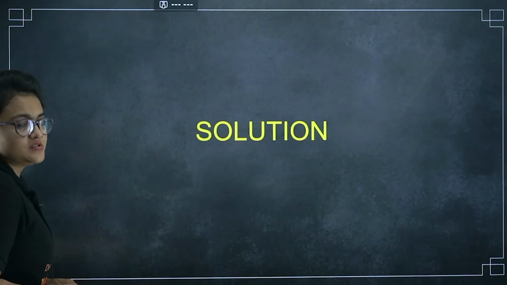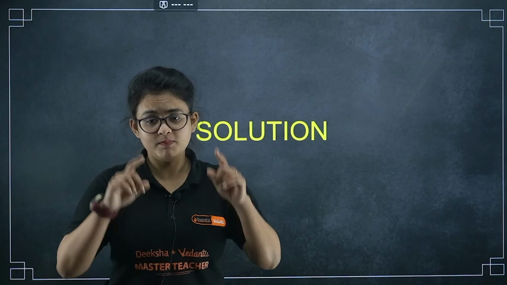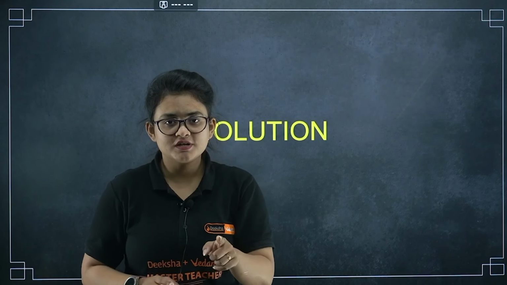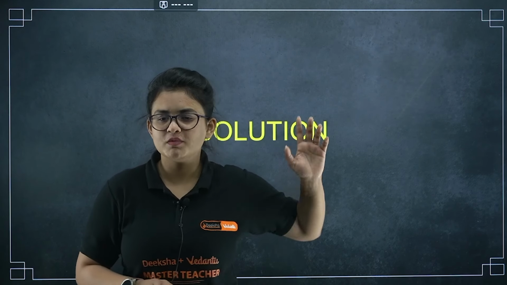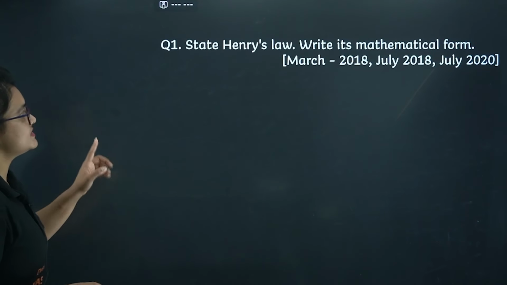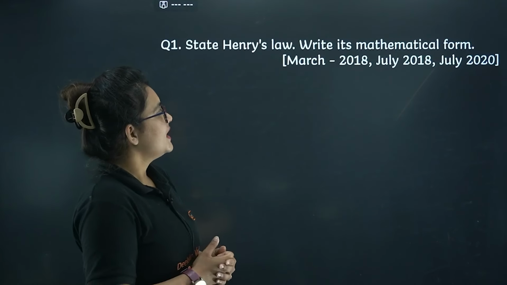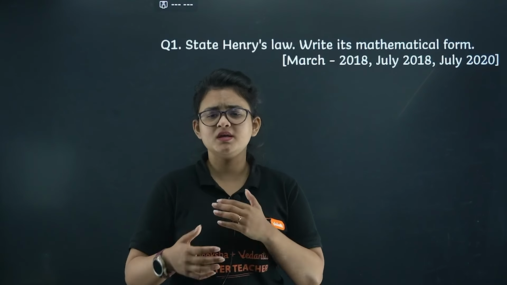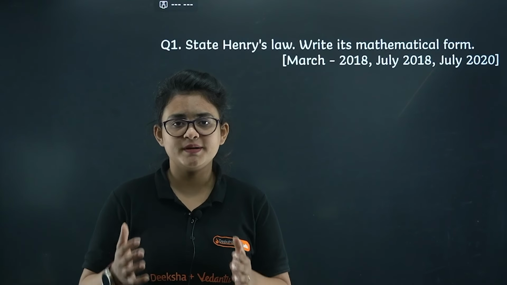Okay, so let's proceed with the solution chapter. Please be assured that these are short questions. You are going to face the questions from here only. Yes, so the first question is: state Henry's law and write the mathematical form. Here you can see I have mentioned the year. So many years this type of question has been repeated.